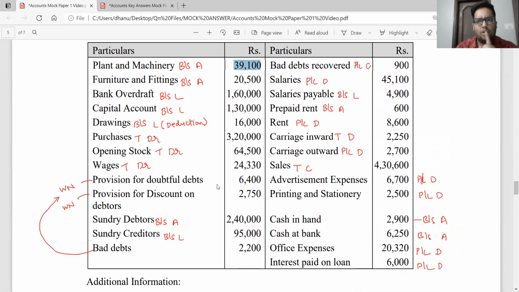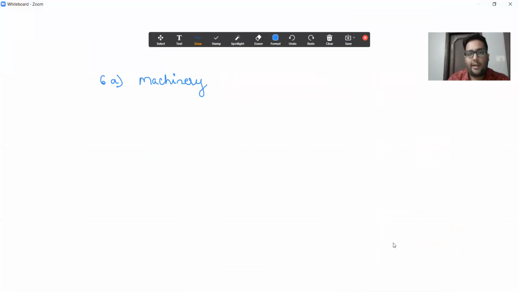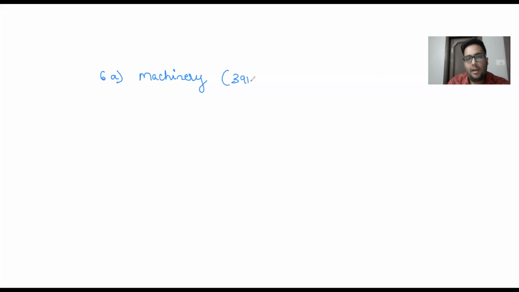Should I provide depreciation on 39,100? No, there was some wages which was supposed to be included in plant and machinery. So what will I do? I will take the correct value, 39,100 plus 900 rupees into 15%. This is my total, which is 40,000 into 15%, which is coming up to 6,000 rupees.